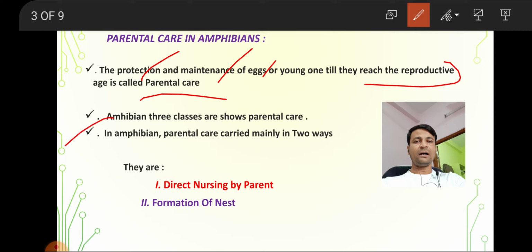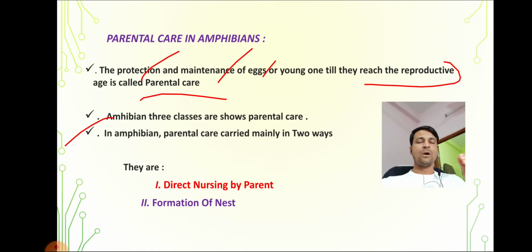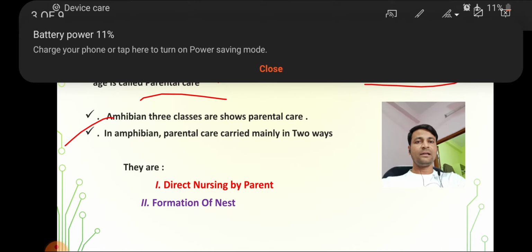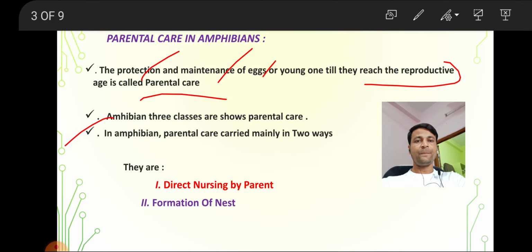Okay, next, amphibians of three classes show parental care. We already discussed in the previous class what classes there are in amphibians and what type of frogs there are in those classes. Now, in amphibians, parental care is carried out in how many ways? Two ways. One is direct nursing by the parent, the second is formation of a nest.